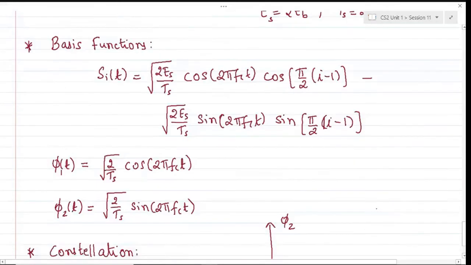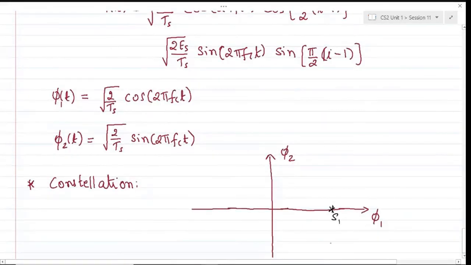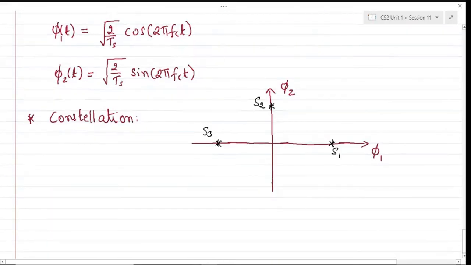For i equal to 2, what will happen? It will be cos of 2 pi fct plus pi by 2. From the basis function cos 2 pi fct, this will be lying 90 degrees from that, or in other words, it will be lying along the basis function phi 2. So this would be the location of S2, and similarly, this would be the location of S3, and somewhere here you would have S4. Okay, so at what distances will these all be located from the origin?